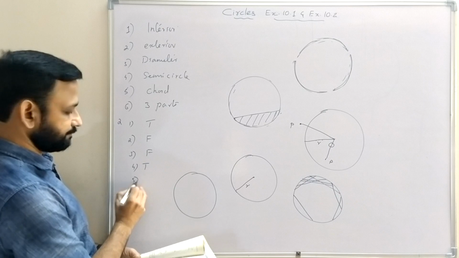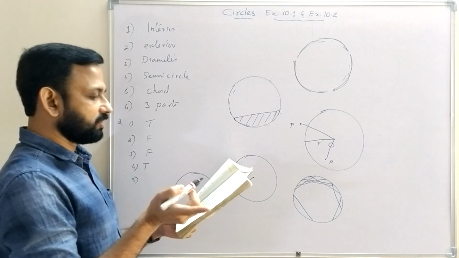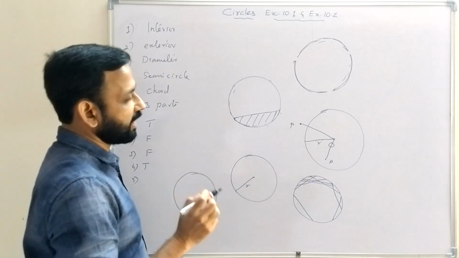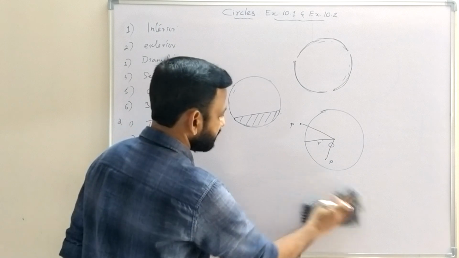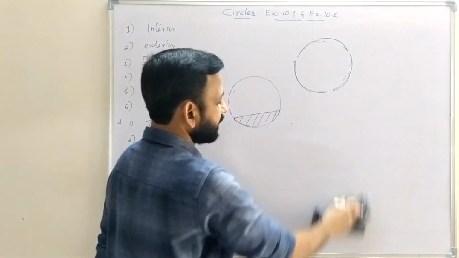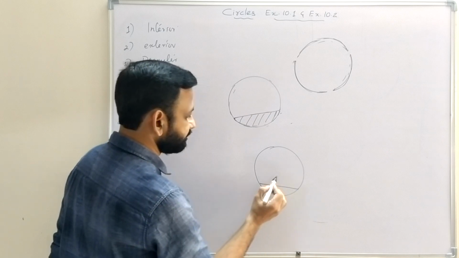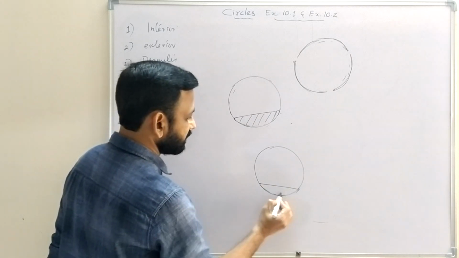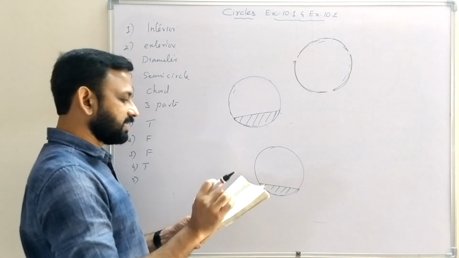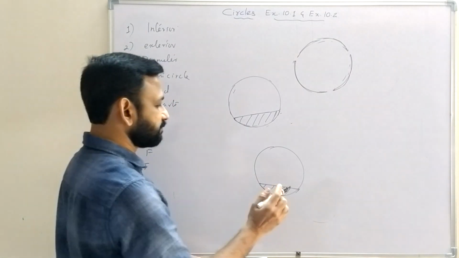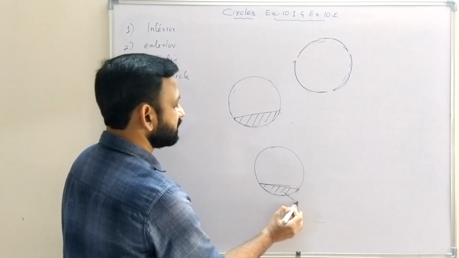Then fifth one, sector is a region between the chord and its corresponding arc. So region between the chord and corresponding arc, this is called segment.